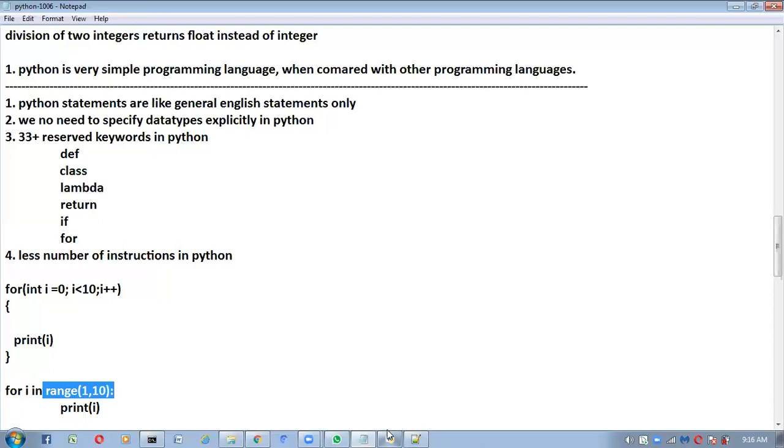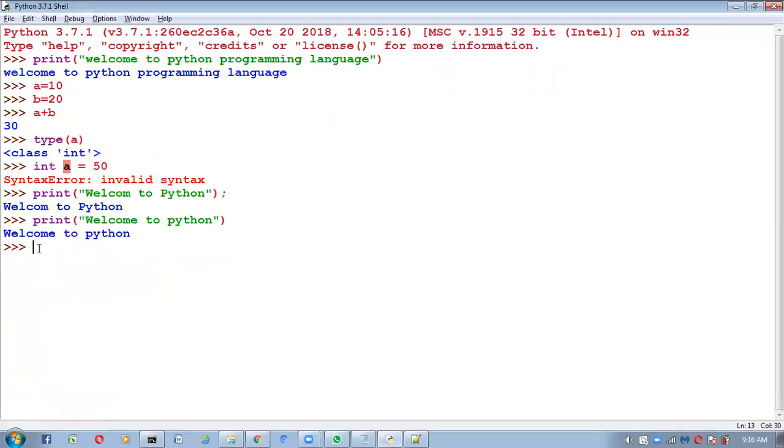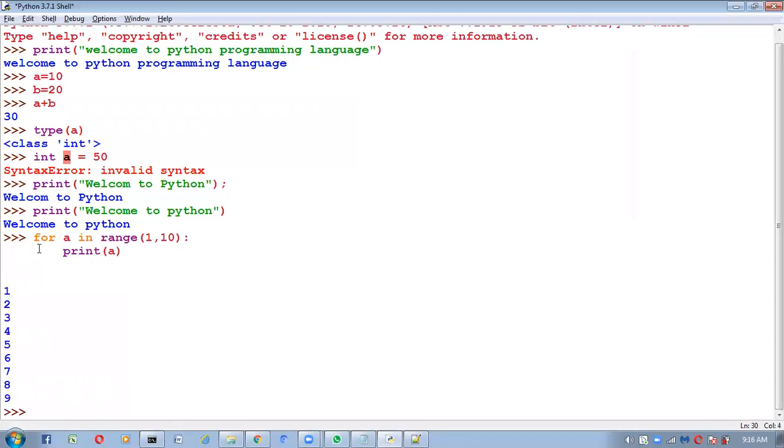See, instead of i you can take anything. a in range of 1, 10, print a. What will you get? 1, 2, 3, 4, 5, 6, 7, 8, 9. All elements you are getting or not? Same thing we wrote in Java, Andy. Same thing here I wrote in Java.